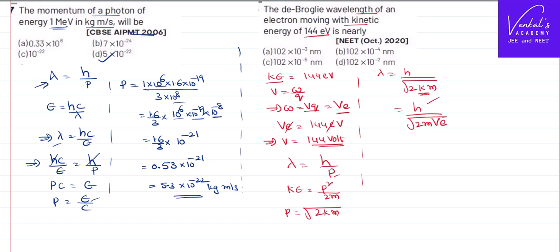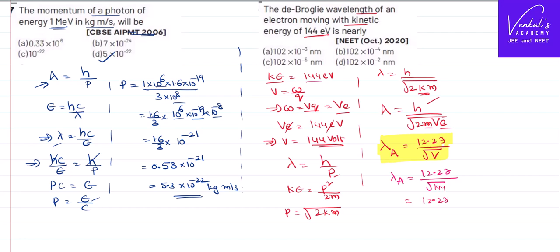So these are the known values: h equals 6.6 into 10 power minus 34. Mass of electron is 9.1 into 10 power minus 31. Charge of electron is 1.6 into 10 power minus 19. Substituting all the values and simplifying, you will get lambda in angstrom in this format. After substituting all these values, I just want you to confirm that you will get this equation. So lambda in angstrom is 12.27 by square root of voltage, and the voltage is 144 volts.